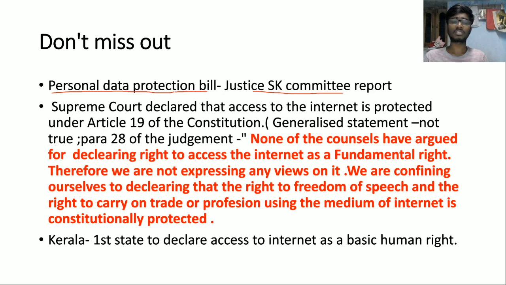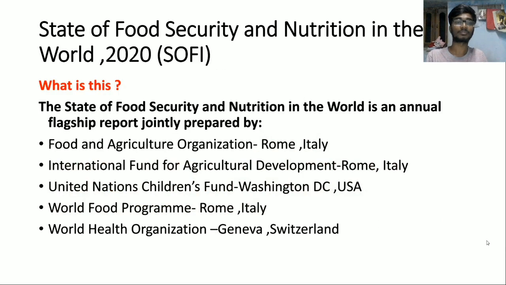We are confining ourselves to declaring that the right to freedom of speech and the right to carry on trade or profession using the medium of internet is constitutionally protected. What is this? Putting it in simple terms, right to freedom of speech and the right to carry on trade or profession using internet is protected, but right to internet is not declared as a fundamental right. And Kerala is the first state to declare access to internet as a basic human right way back in 2017. So next topic is state of food security and nutrition in the world report.